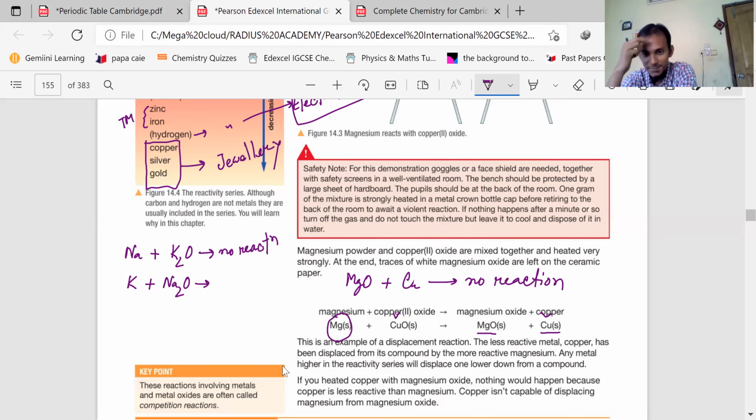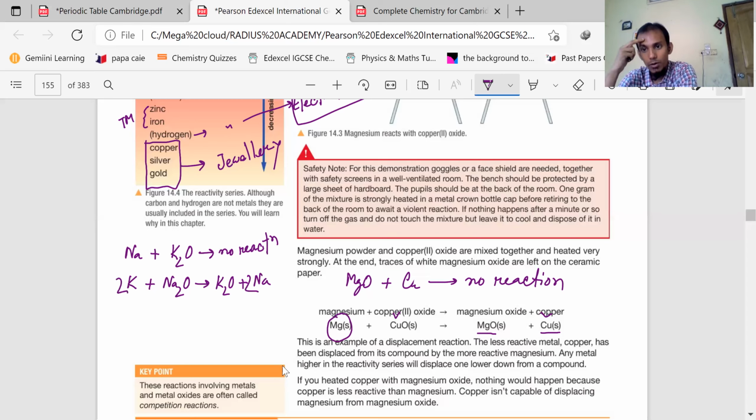Isn't it very easy? Ifat? Potassium oxide plus sodium. Exactly. Potassium oxide plus sodium. And we need to balance the equation. We have 2 sodium here, so 2 sodium, and 2 potassium here, 2 potassium.